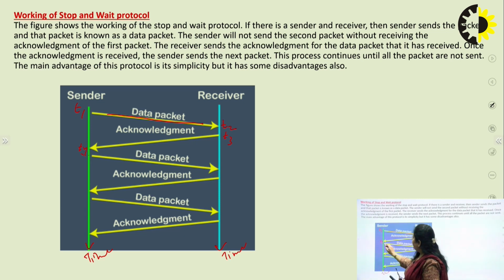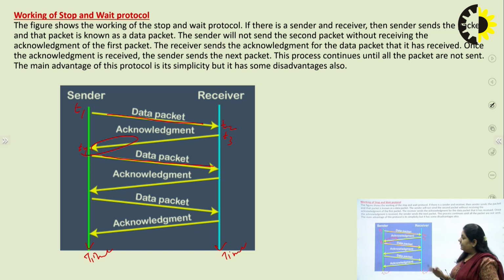After receiving the acknowledgement from the receiver, the sender sends the next data packet or frame. This is for the noiseless channel. We are assuming here that there is no change in the data, no error in the data, and the receiver can receive the data in a perfect way.